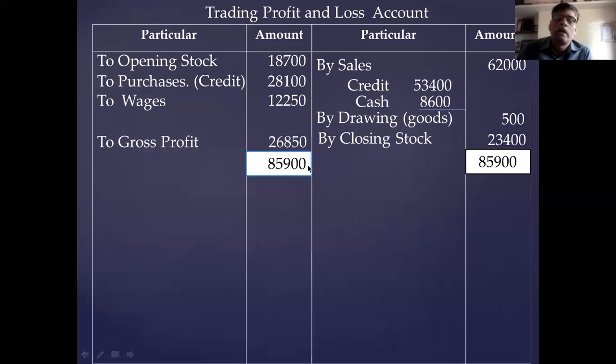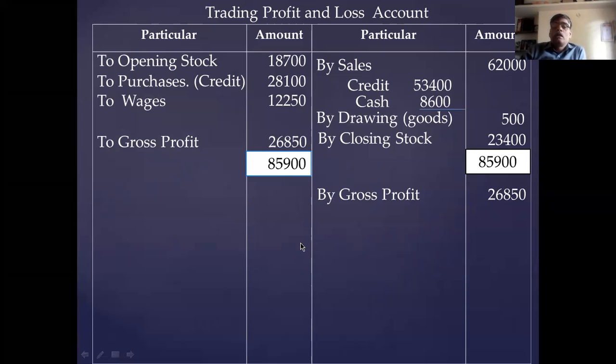Right, it is 85,900 total, and gross profit is right. To take the gross profit to the next part, 26,850. 26,850 is the gross profit.